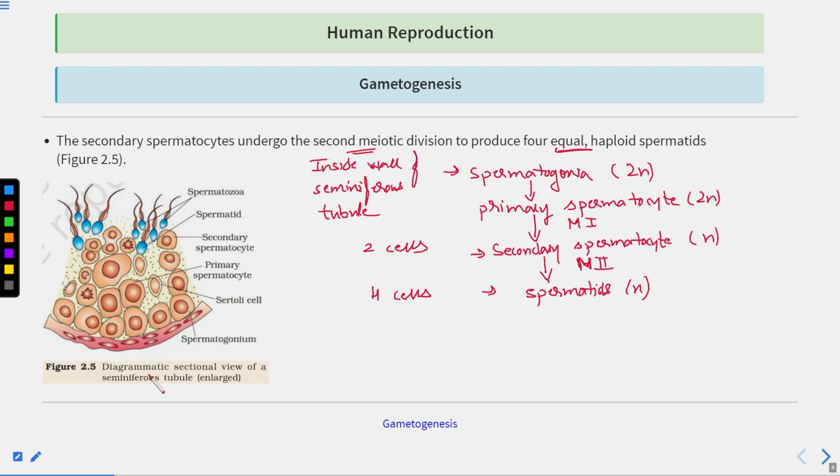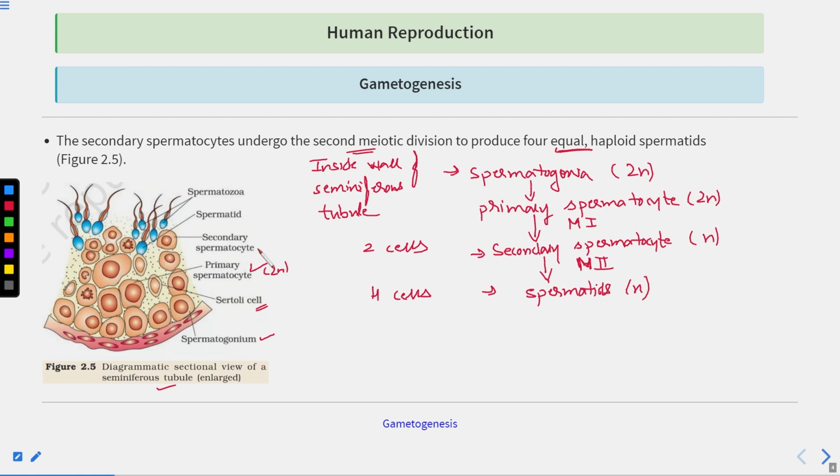Here you can see the diagrammatic sectional view of the seminiferous tubule. Here you can see spermatogonia cells, the singular is spermatogonium. Then here you can see the primary spermatocytes. The Sertoli cells give nourishment to the spermatogonium, we have already studied. The primary spermatocyte is seen here, which will be diploid.